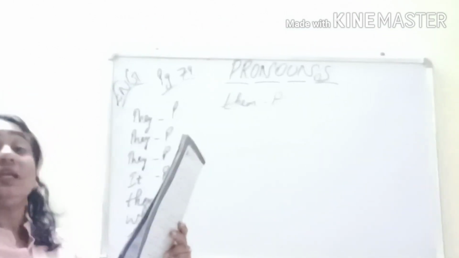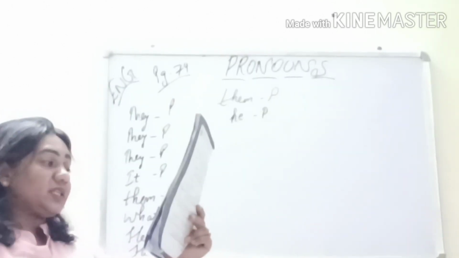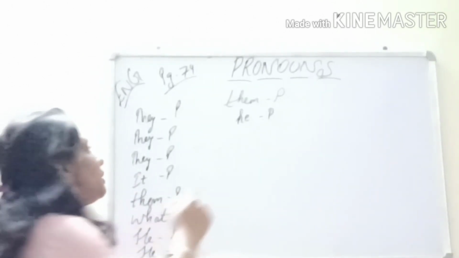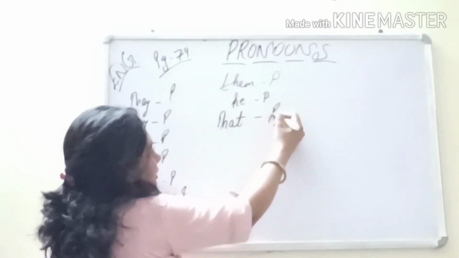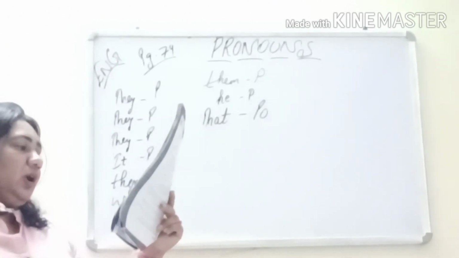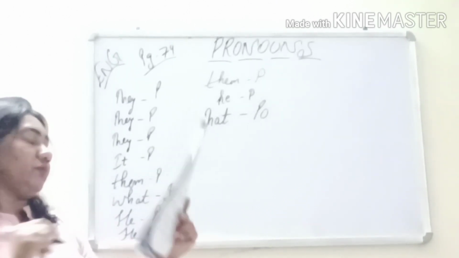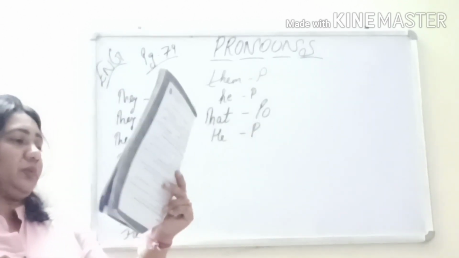Okay. Pointing to the cat, he said, "That has to go." Again he. So we'll write personal. So now that. This, that, these, those. What is this? Demonstrative. So what will we write? D for demonstrative. Okay. He stormed out of the kitchen. Again he. So it is personal pronoun.